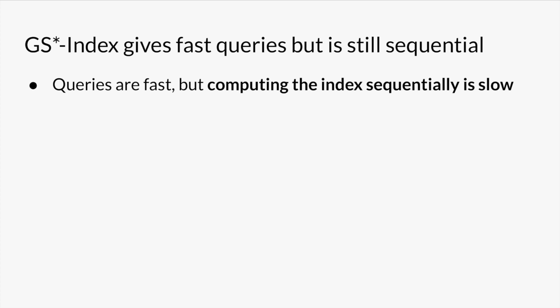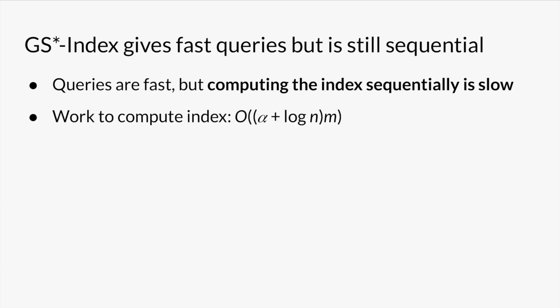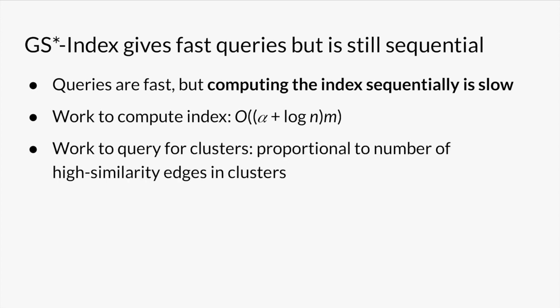The expensive vertex similarity computation for the index is still too slow, taking minutes to hours to compute on graphs with a billion edges. Let n be the number of vertices in the input graph. The work to compute the index is O of arboricity times log n, all times m. This is the running time of SCAN, plus an m times log n term that comes from sorting when computing the index. The work to compute clusterings from the index is at most O of m, but is typically much less since GS*-Index doesn't do any work to look at edges between insufficiently similar vertices.